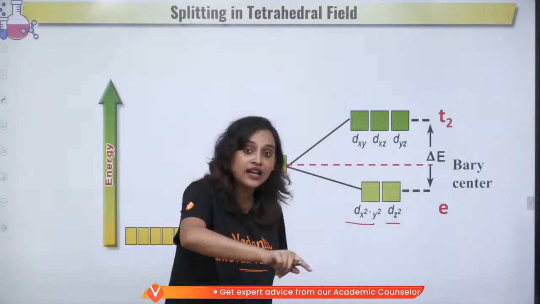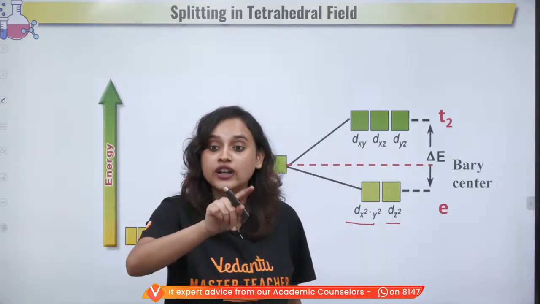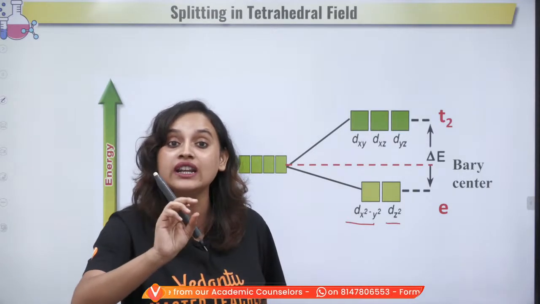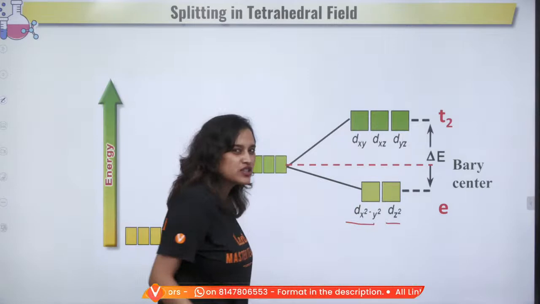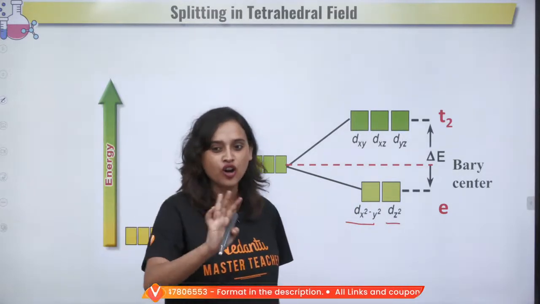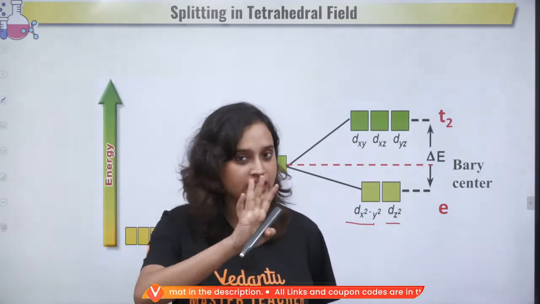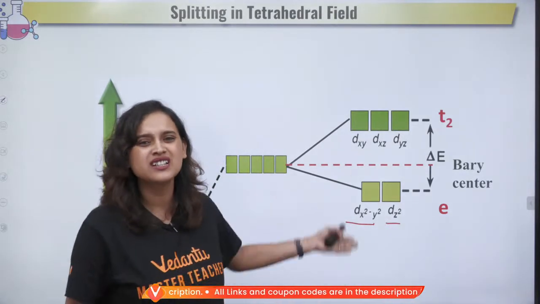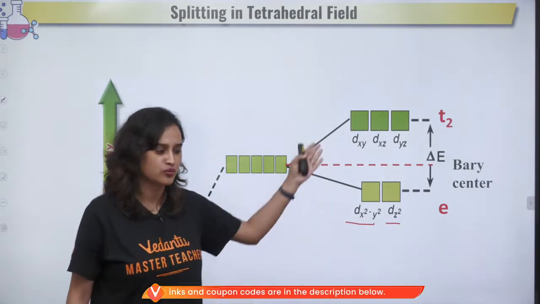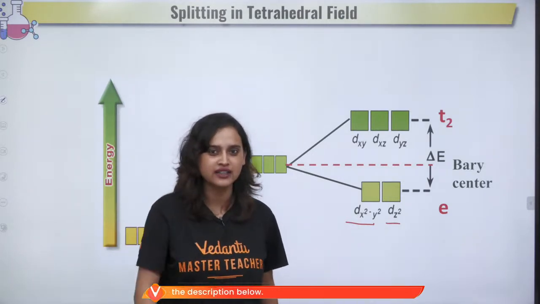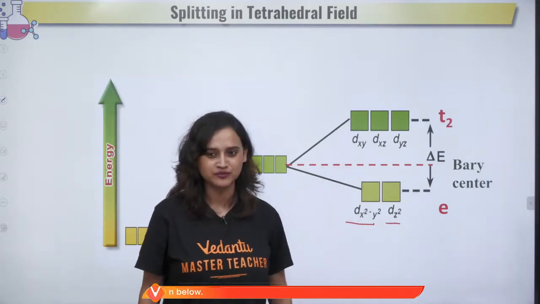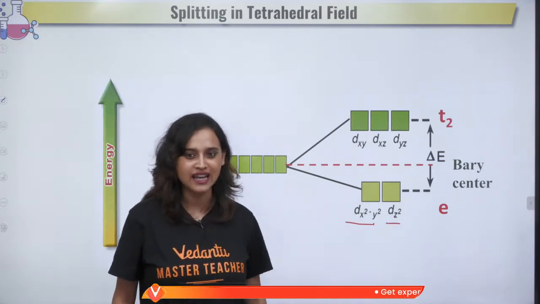And in the octahedral field, what did we talk about? We spoke that they were Eg and T2g. But right now, we are not going to call them T2g and Eg. Why? Because even the splitting is not so much. Why give them so much respect? Why should we add another letter? We'll just write it as E and T2.